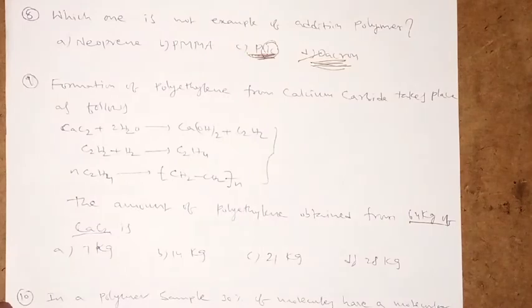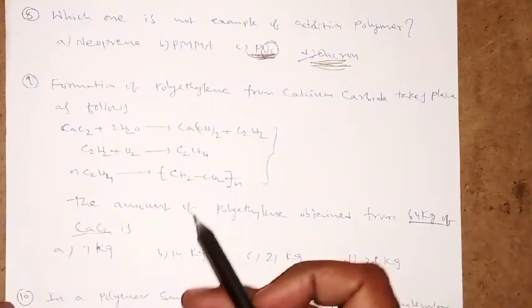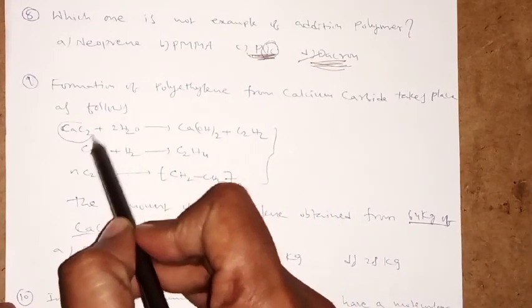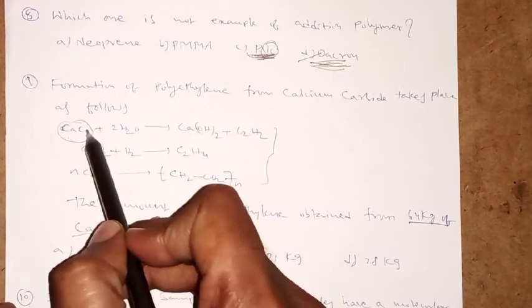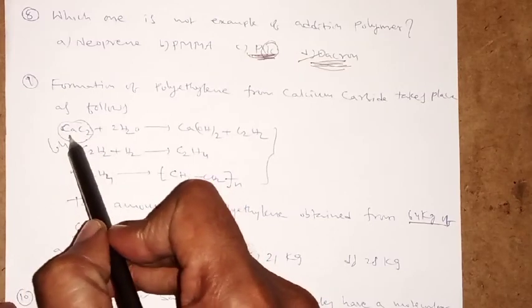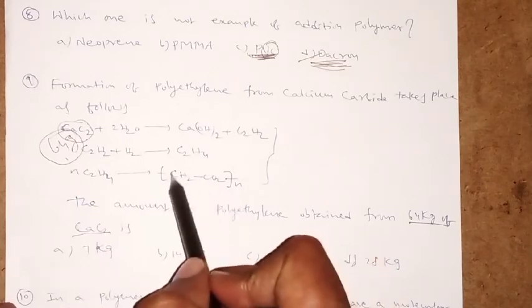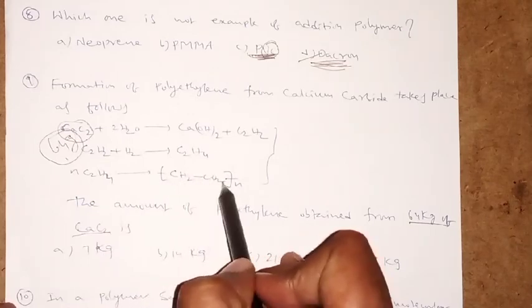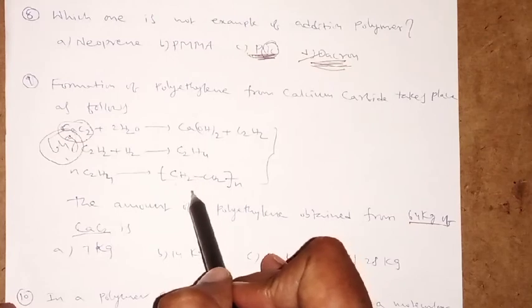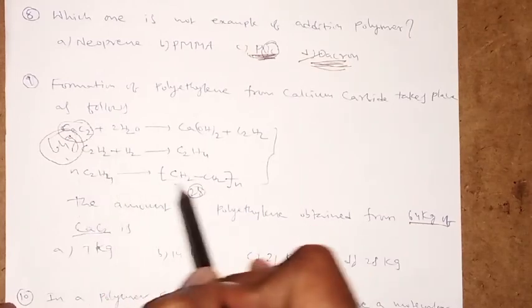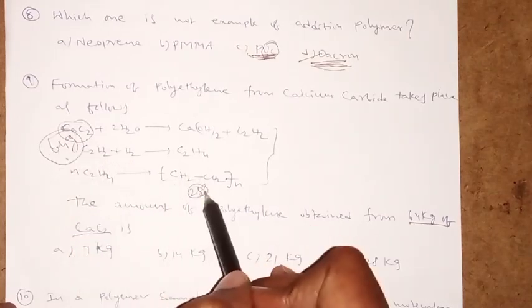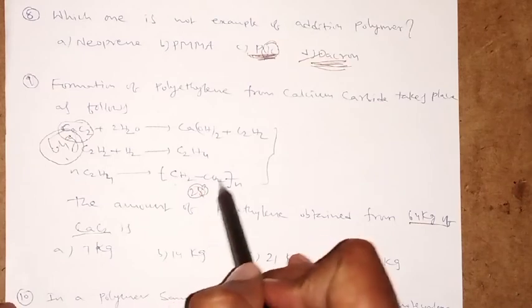Here a very simple technique is, what is the molecular weight of CaC2? 40 plus 24, 64. So 64 grams gives, what is the molecular weight of one CH2? 24 plus 4, 28. So 64 grams gives 28 grams of polymer.